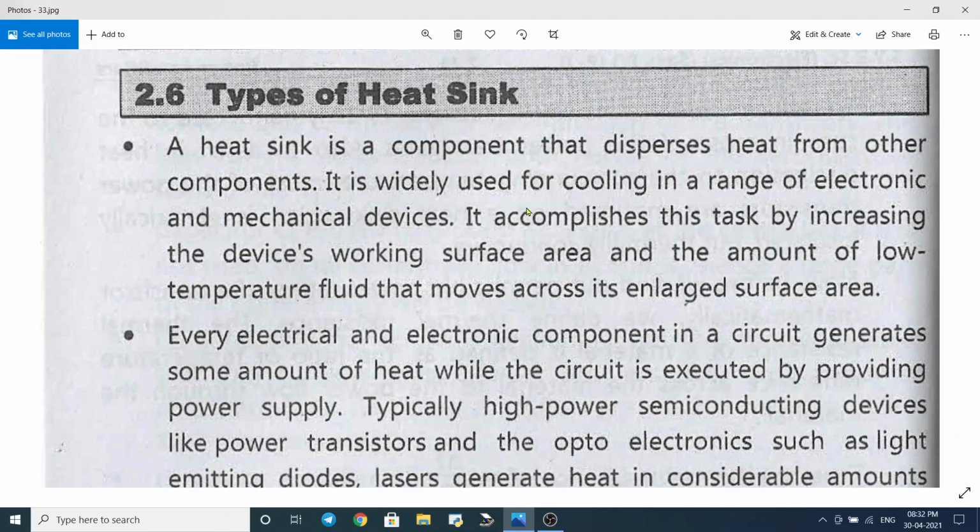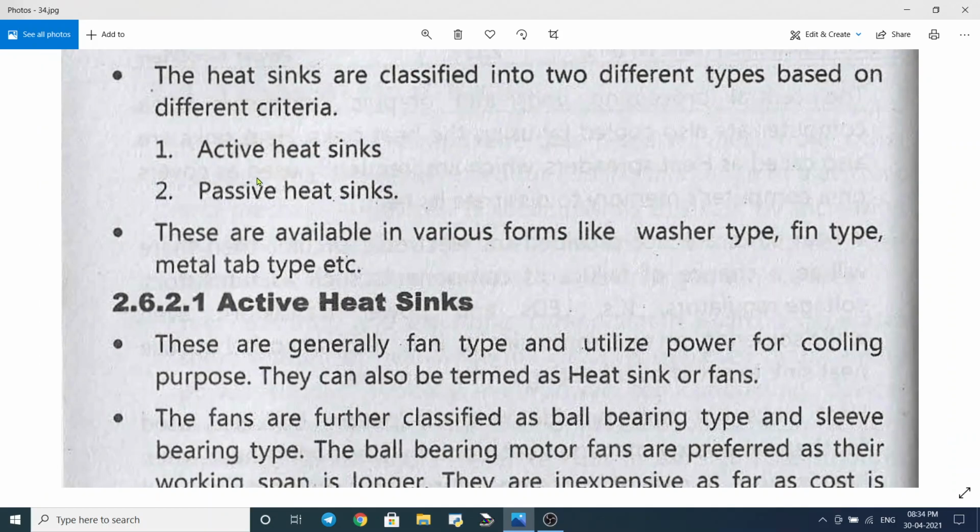Let us discuss the heat sinks used for the power transistors. The heat sinks are classified into two types: one is the active heat sinks and the other is the passive heat sinks.